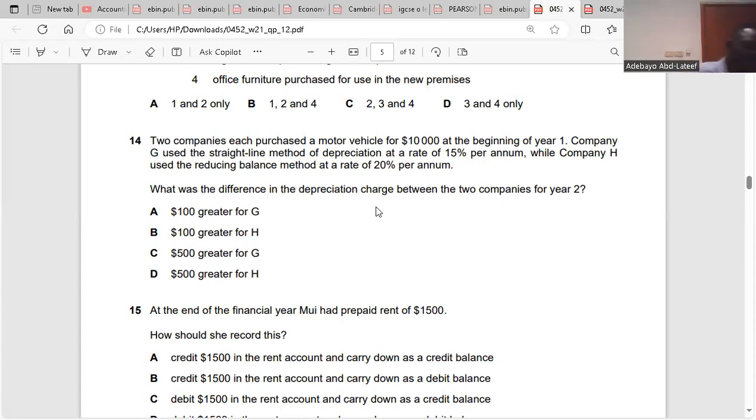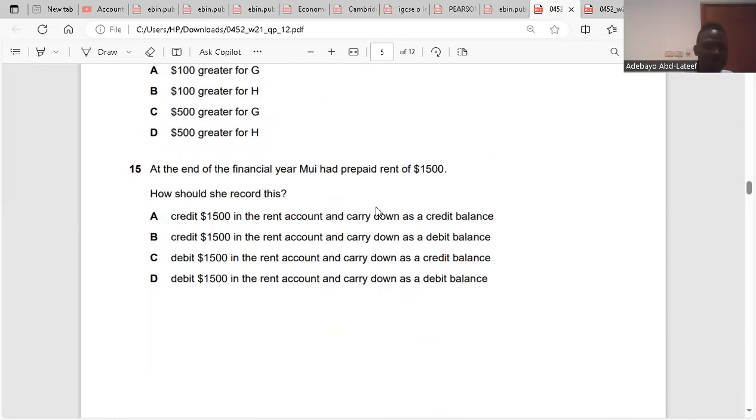Do you get it? 7,000 minus 6,400 is 600. So 500 minus 600 means that H is having 100 more than G. Do you understand or not? Yes. All right. So for year one, G has more, which is 500. In year two, there's 600. So 600 and 500 gives us 100. Is it clear? Yes.